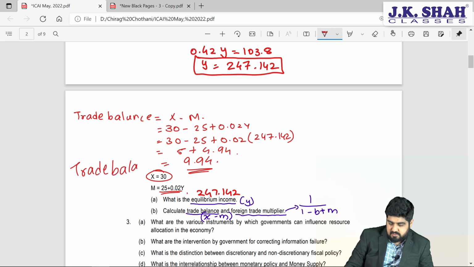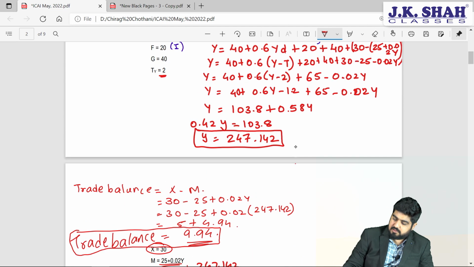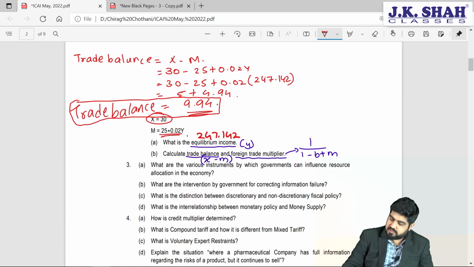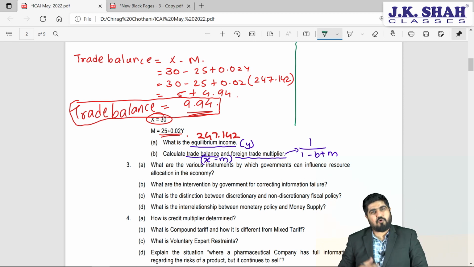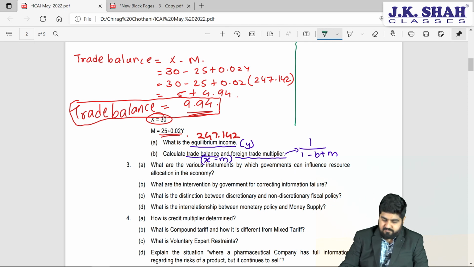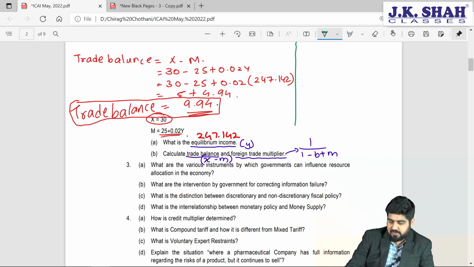So trade balance is 9.94. The last part, my dear friends, what they have asked in the question is calculate trade balance and foreign trade multiplier. Now foreign trade multiplier, you simply know the formula, just apply that, no problem at all.